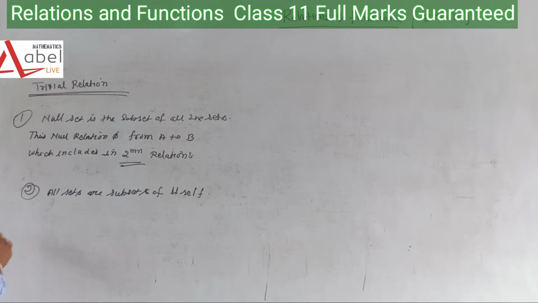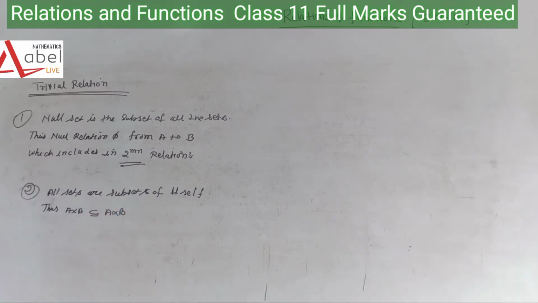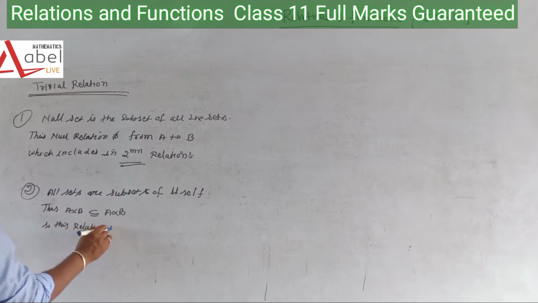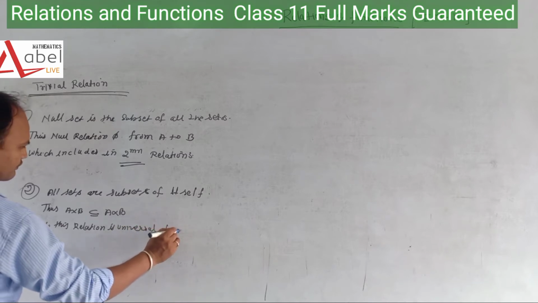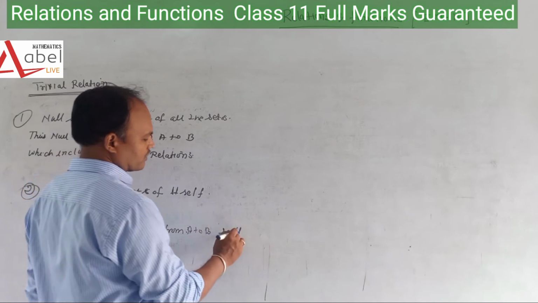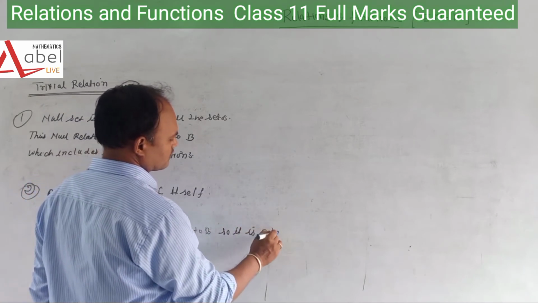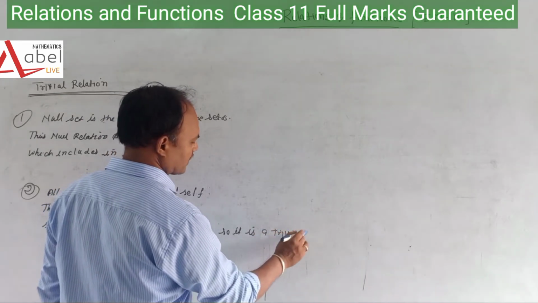It means thus A cross B is the subset of A cross B. It means this relation is a universal relation from A to B. So it is a trivial relation.